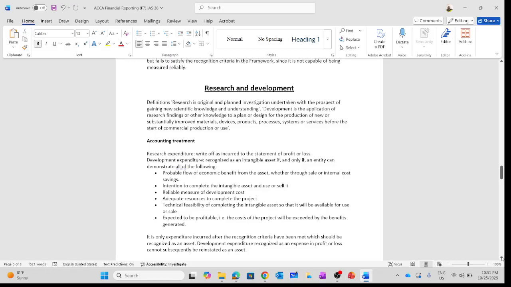We forget about it. Now, let's look at the development expenditure, which is very important for us to recognize a development cost as an intangible asset. These conditions should be met. All of the conditions should be met. One of the conditions is the probable flow of economic benefit.